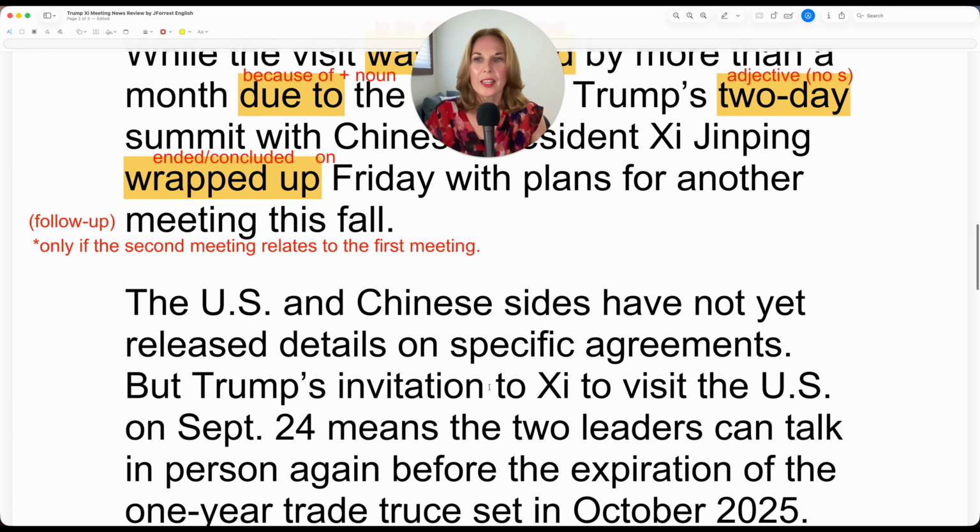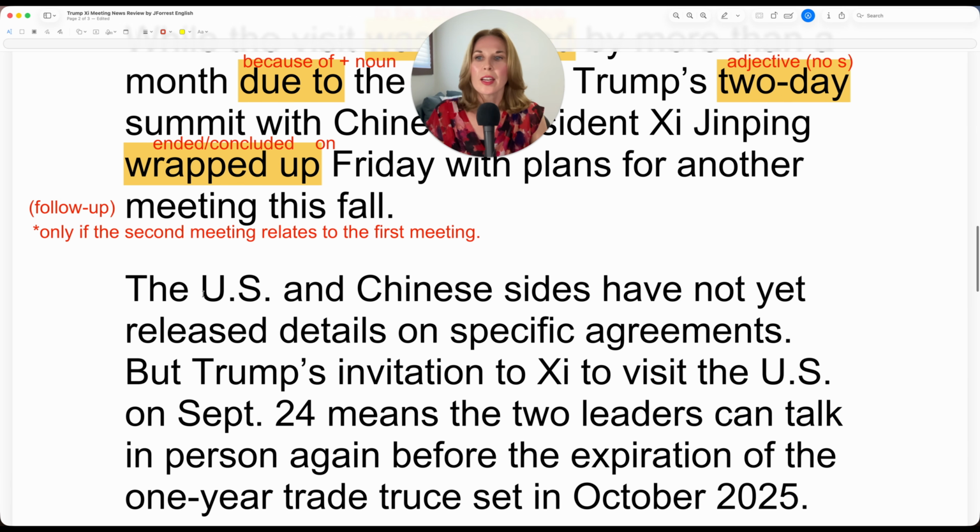Let's keep reading. The US and Chinese sides. So notice here, it's the sides. Now, we have the US side, the Chinese side. So here, it's relating to the US's perspective, point of view, and then relating to China's perspective, point of view. That would be one side, the other side.